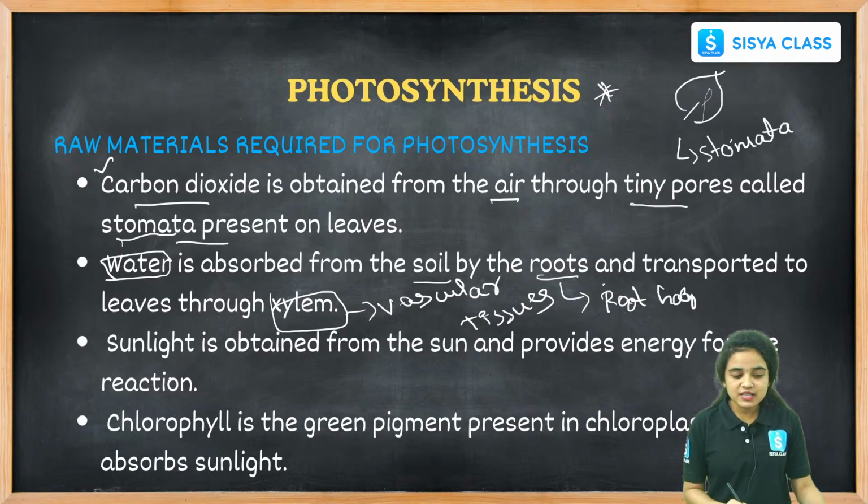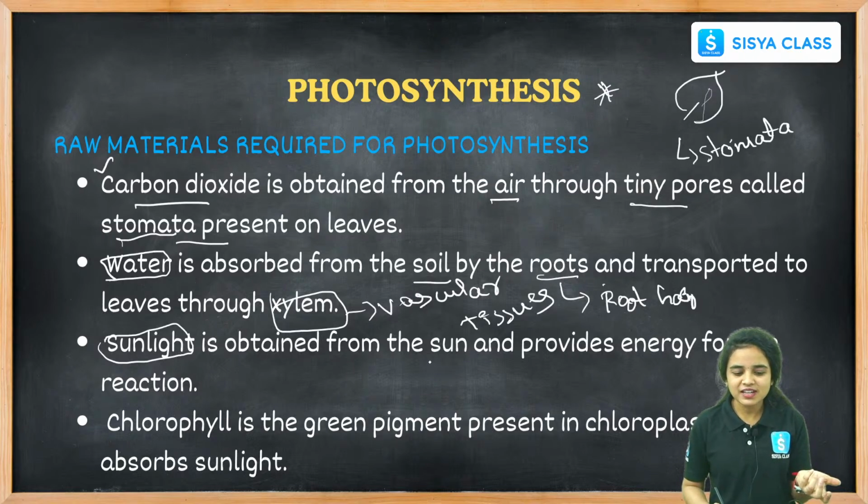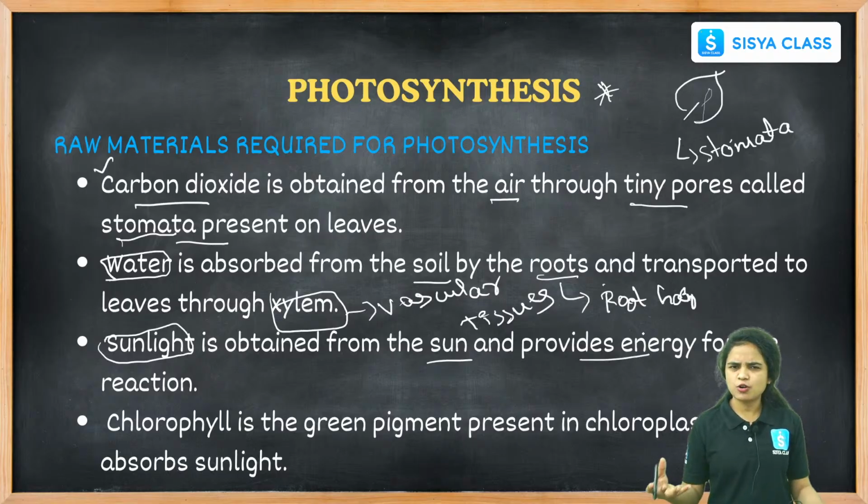And coming to sunlight, it is also another raw material. One is carbon dioxide, one is water, another one is sunlight. Sunlight is obtained from the sun, and it gives us energy. It will provide a lot of energy to participate in the reaction, the photosynthesis.